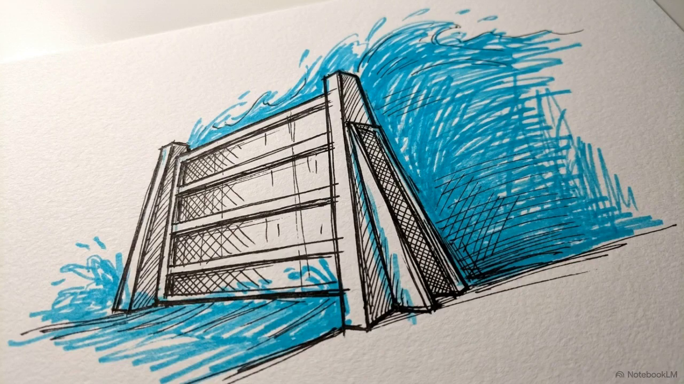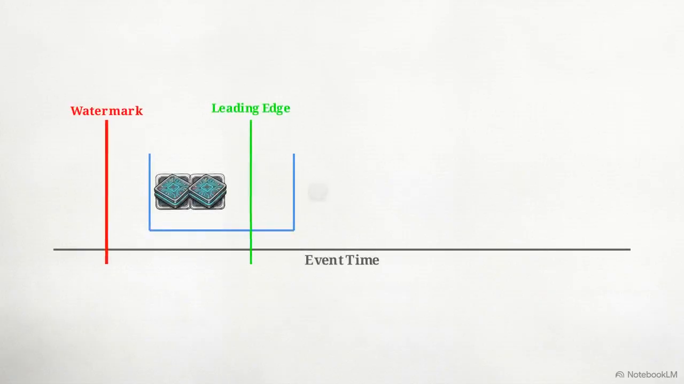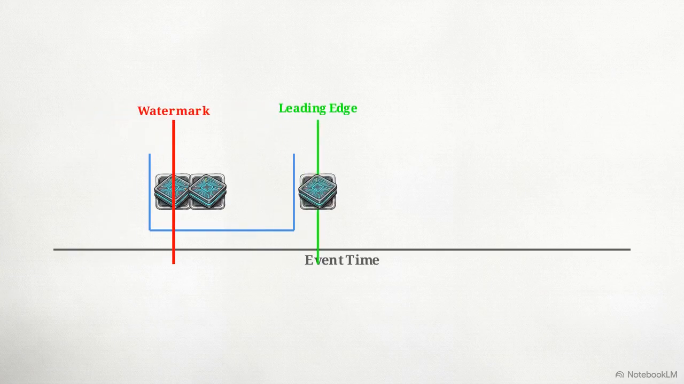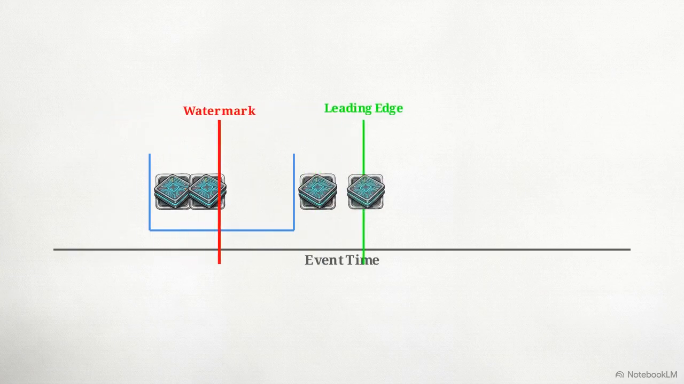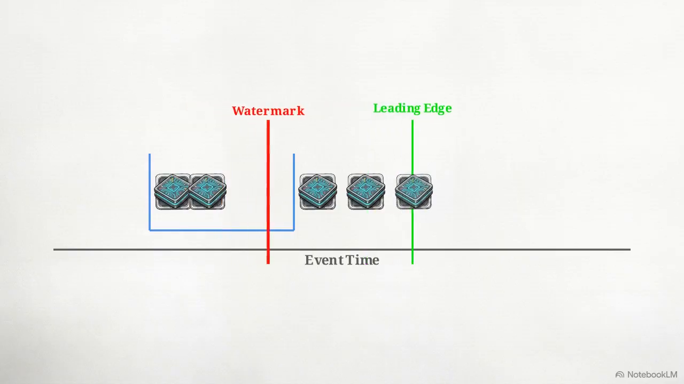To safely close these windows despite network jitter, we deploy a systemic safeguard called watermarking. A watermark is a mathematical delay budget. Watch the vertical line advance across the bottom timeline. It is tied strictly to the maximum event time our system has observed so far, trailing behind that leading edge by a fixed distance. The trigger mechanic is absolute.